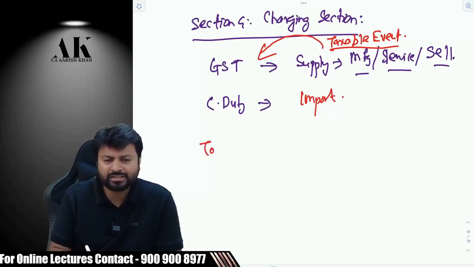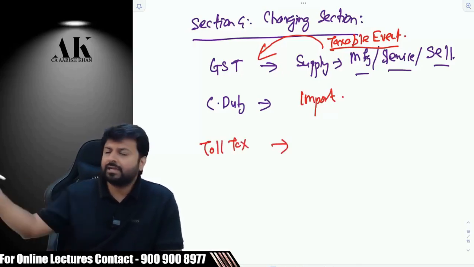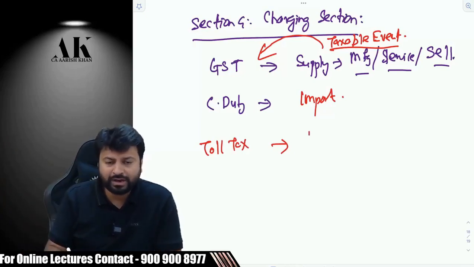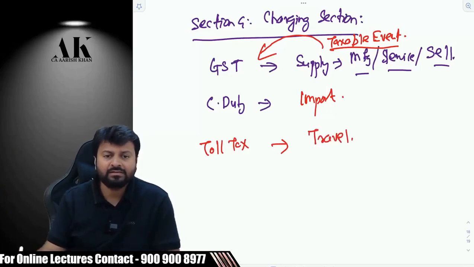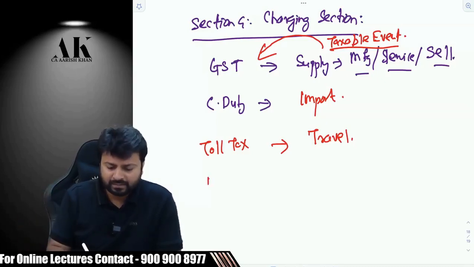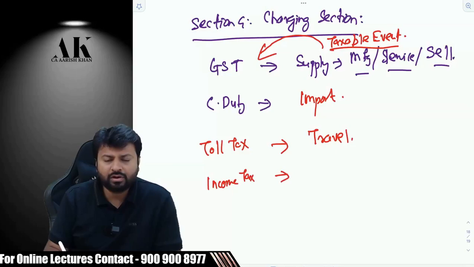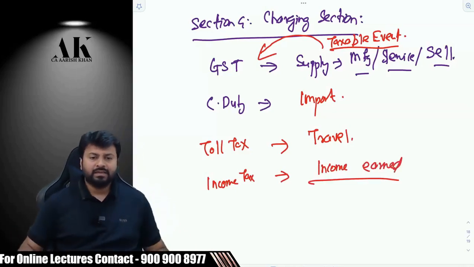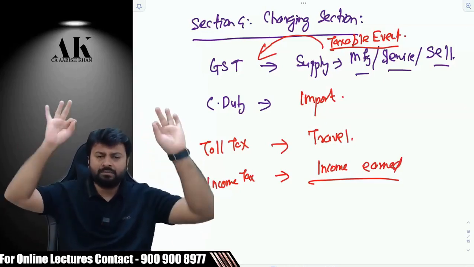Let's talk about some non-traditional taxes. Toll tax. Why is toll tax imposed? My vehicle is parked in the garage. Will toll tax be imposed on me? Obviously not. You have to travel through a toll, right? Then only toll tax can be imposed. That is an activity subject to which toll tax is imposed. Similarly, income tax. Why is income tax imposed? Because you have to earn some income. Therefore, no taxation law is complete without a charging section.